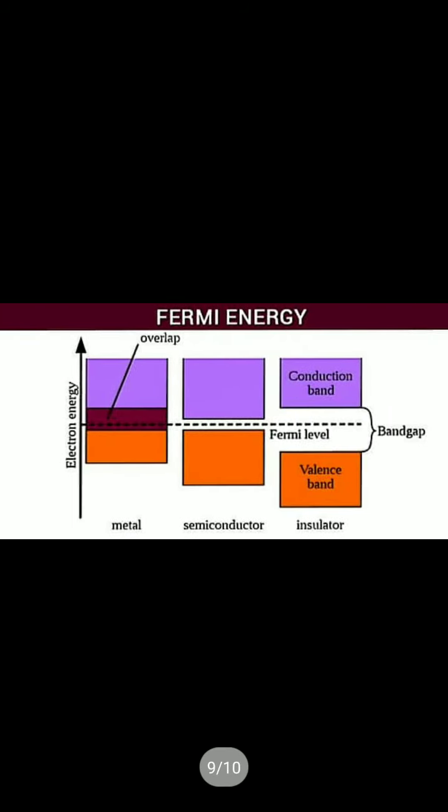The Fermi level lies between the valence band and the conduction band, because at absolute zero temperature all the electrons lie in the lowest energy state, that means inside the valence band. Due to the lack of sufficient energy at 0 Kelvin, the Fermi level can be considered as a sea of fermions. Fermions means electrons, above which no electrons exist, because above the Fermi level, that means in the conduction band, no energy is there at 0 Kelvin temperature.